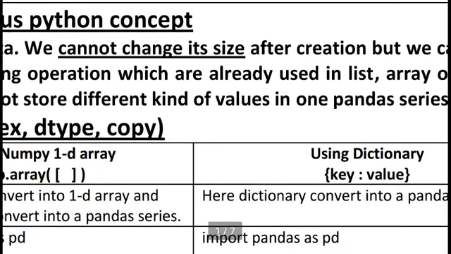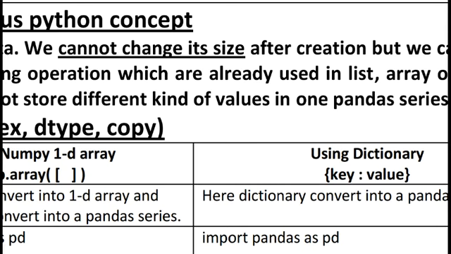Suppose in a set of values, one value is integer, the second is float, and the third is string. We cannot store different kinds of data in one pandas series. We can store only the same kind of data. If you want to store different kinds of data, we can use the data frame concept of the pandas library.